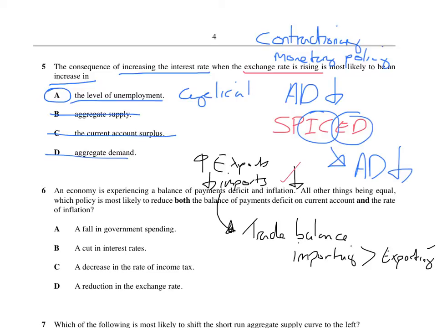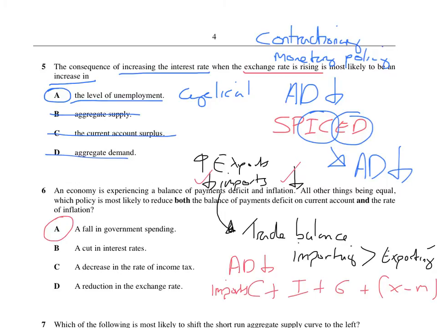Yes, it will. Because it will reduce demand pull inflation, because government spending is part of C plus I plus G plus X minus M. So it will reduce demand pull inflation. So we've got halfway there. Now, a fall in government spending, will that improve our trade balance? Yes, it would. Because if AD has gone down, this means we'll be buying less imports maybe. So at the minute, this is 2 ticks for this one. I know that you're probably not sure about that second one I said, but let's go through the other ones.